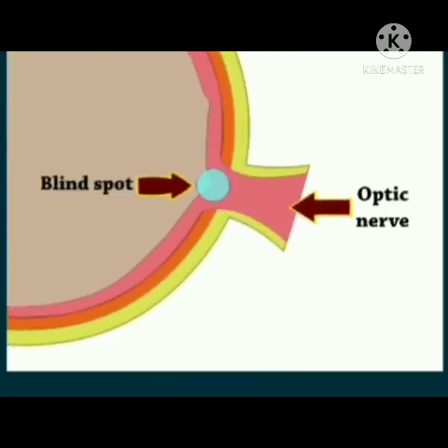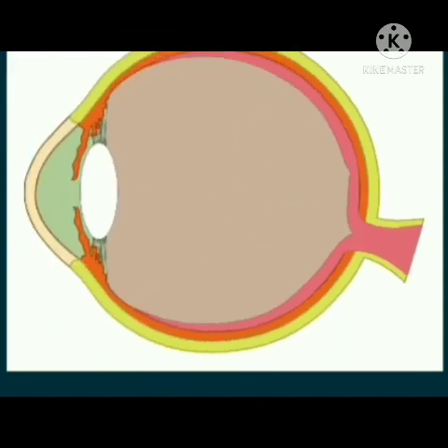Blind spot is a small area in the retina where the optic nerve enters the eye. It is insensitive to light, hence it is called the blind spot.